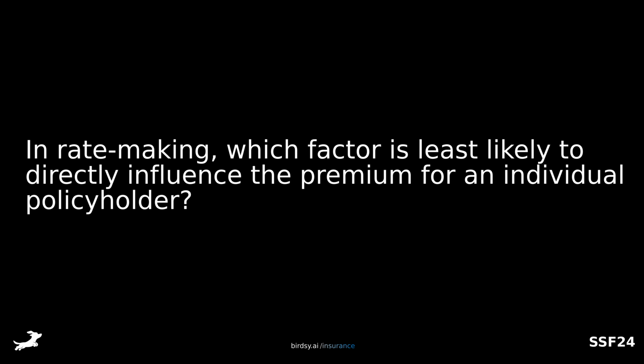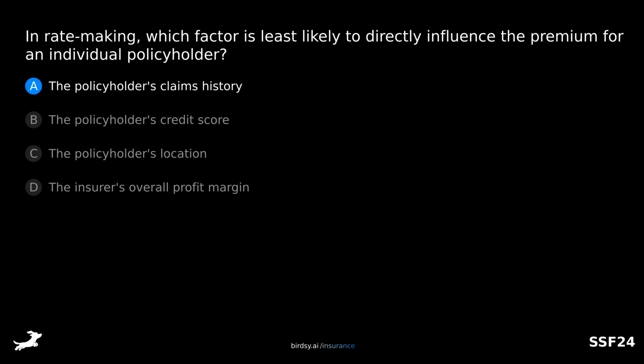In rate-making, which factor is least likely to directly influence the premium for an individual policyholder? Is it A, the policyholder's claims history? B, the policyholder's credit score? C, the policyholder's location? Or D, the insurer's overall profit margin?